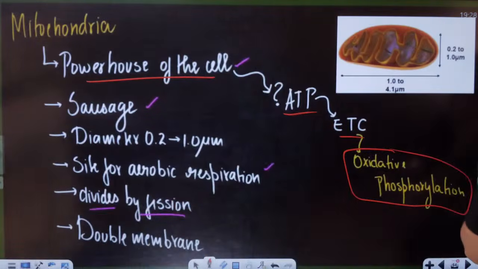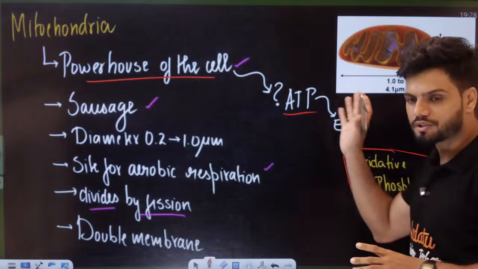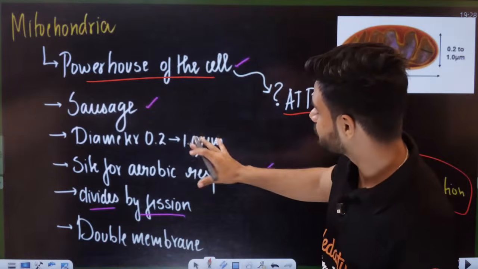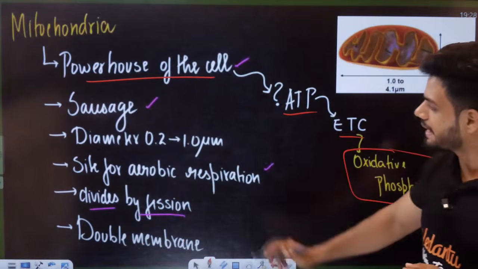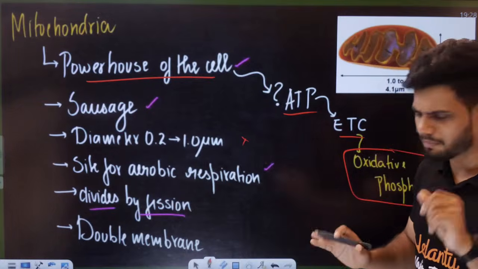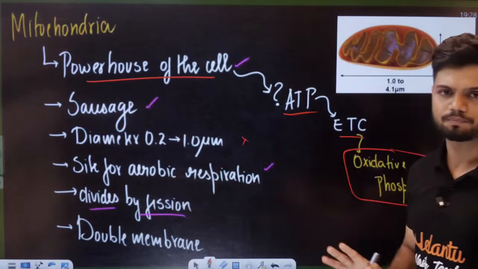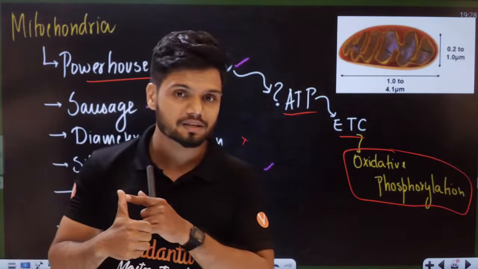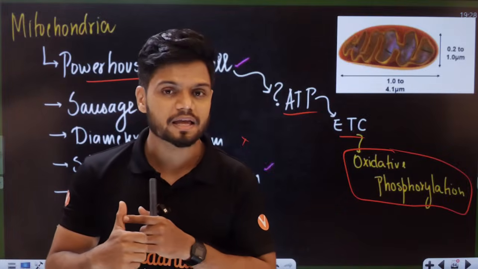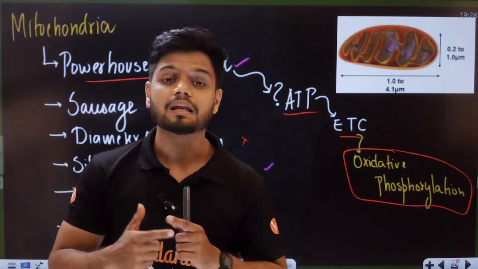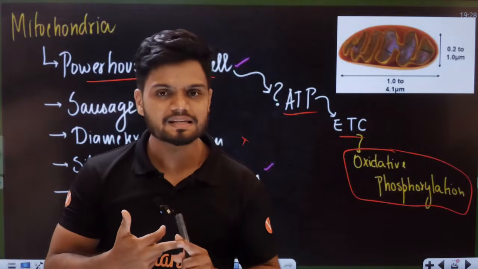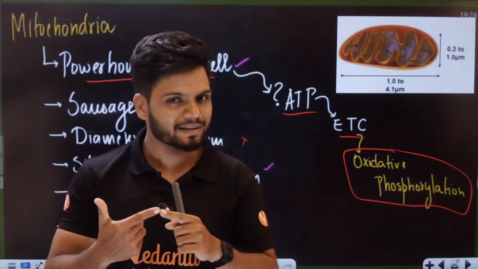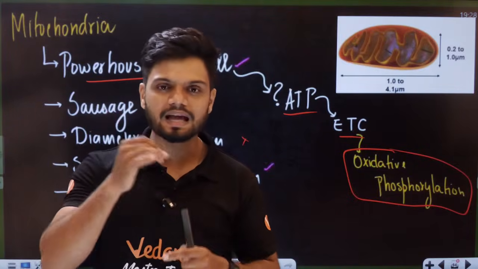Now we come to the entire sausage here. This is your sausage here. Looks like a sausage. Diameter, they'll not ask you all this. Remember, it is the site for aerobic respiration. The entire glycolysis does not happen here. Krebs cycle happens here in the matrix. Link reaction happens here. ETC happens here. All three happen here, students.